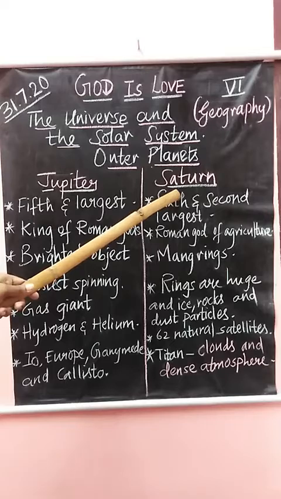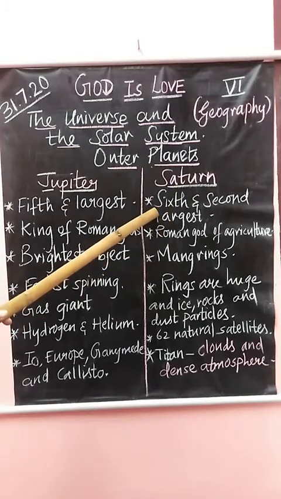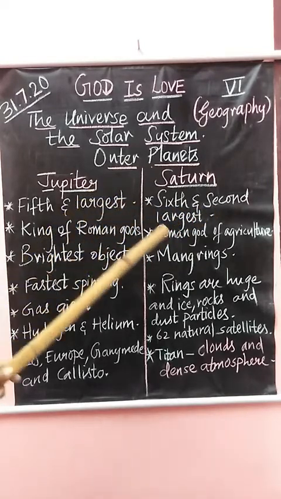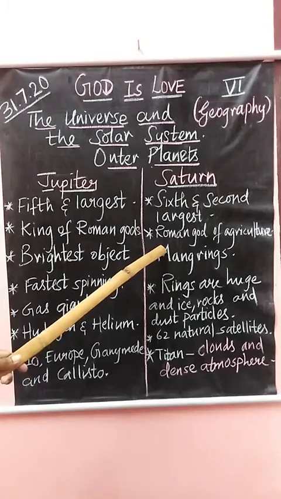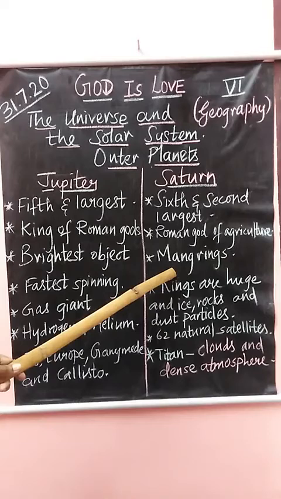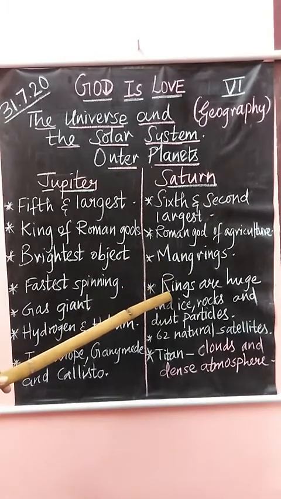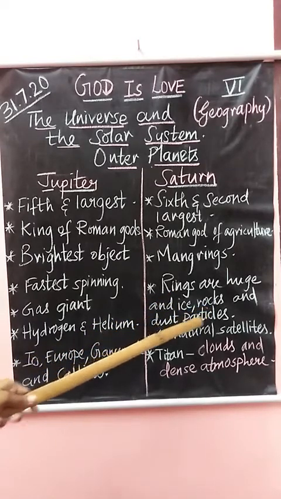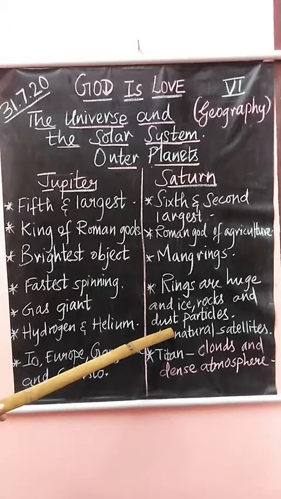Next we saw about Saturn. Saturn is the sixth planet from the Sun and the second largest planet next to Jupiter. It is named after the Roman god of agriculture. Saturn has many rings around it, and these rings are huge in size and are made up of ice, rocks and dust particles.